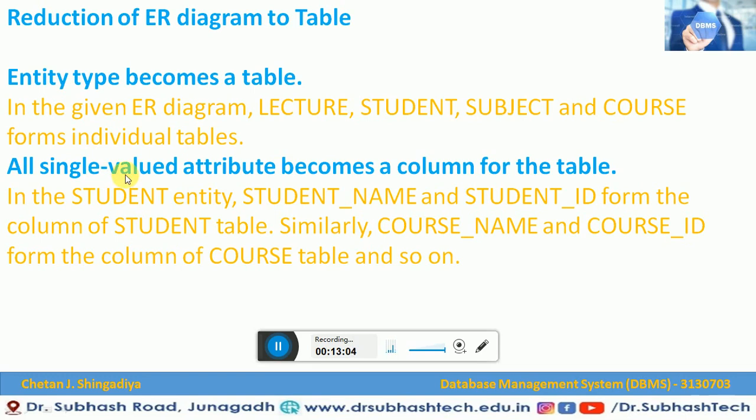The next step: all single valued attributes become columns of a table. The single value attributes become a column for a particular table or relation. So in the student entity, student name and student ID form columns of the student table. Similarly, course name and course ID form the columns of the course table, and so on. So this is how all the single value attributes become columns for a particular table. Let us see how the next step will process to reduce an ER diagram to tables.